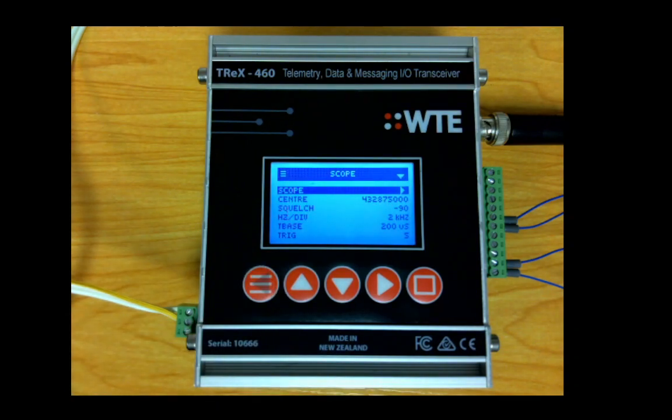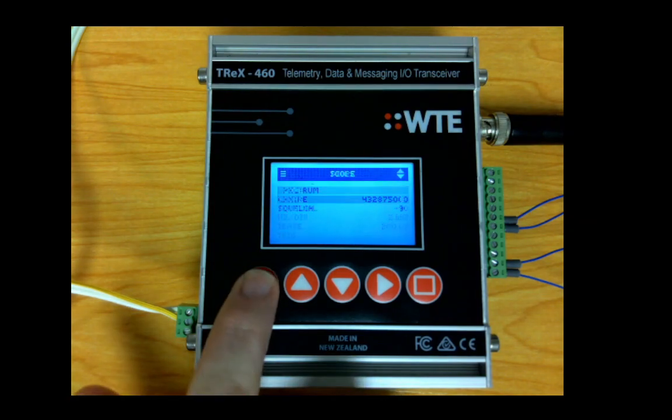That's a good summary of how to use the RF signal oscilloscope that is available with each TReX telemetry transceiver.